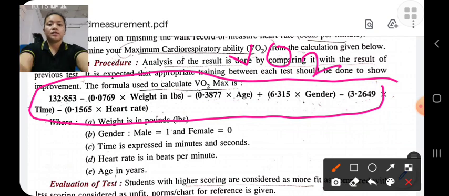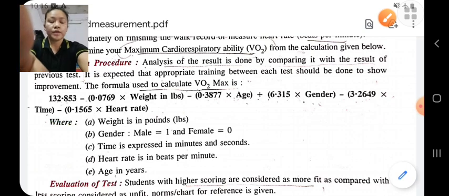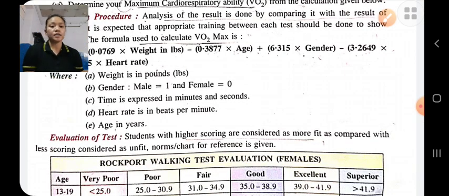This formula is taken to measure the VO2 max of an individual. In this, the weight is taken in pounds, for gender we take 1 for male and for female we keep 0. Time is taken in minutes, heart rate is taken in beats per minute, and age is in years. For evaluation, the student with the higher score is considered more fit.